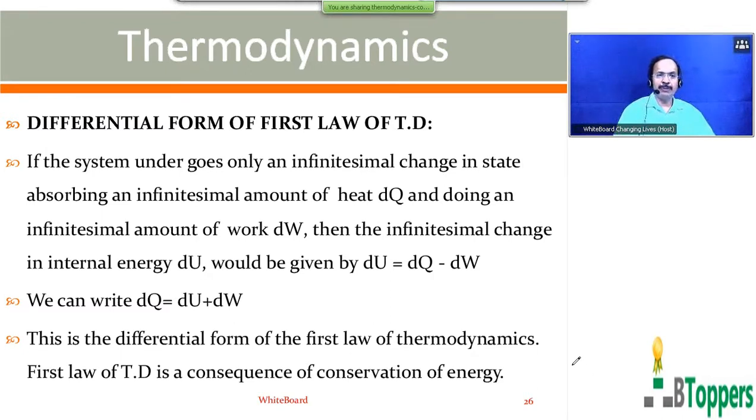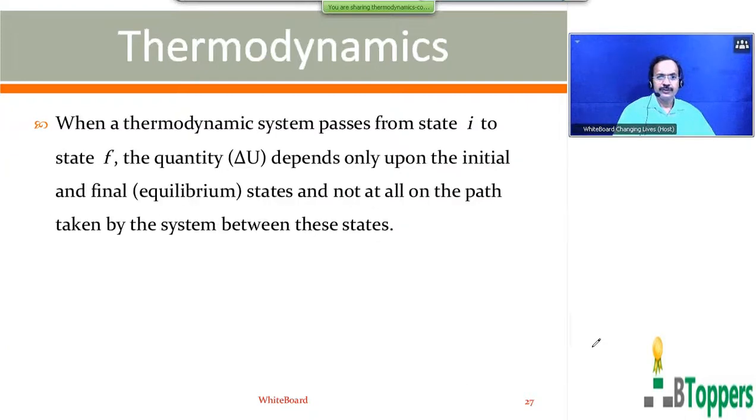Next, I am going to discuss the application of the first law of thermodynamics for different types of processes. So look at the screen for the notes, a continuation of what I was showing in the previous slide.